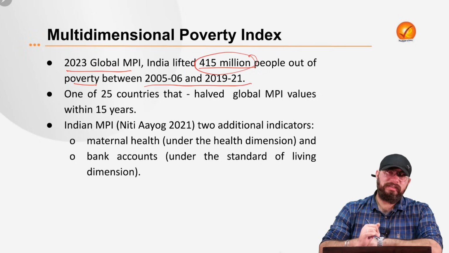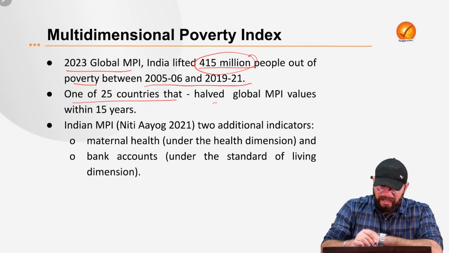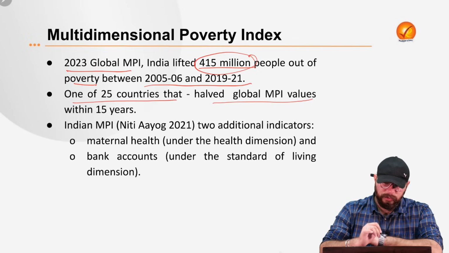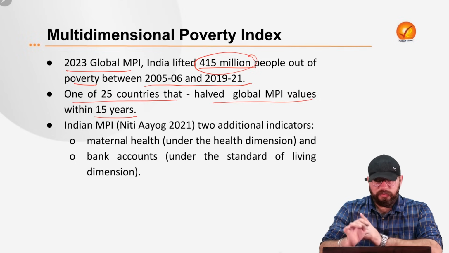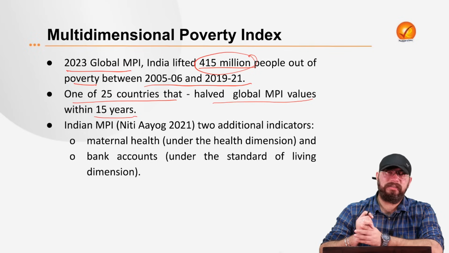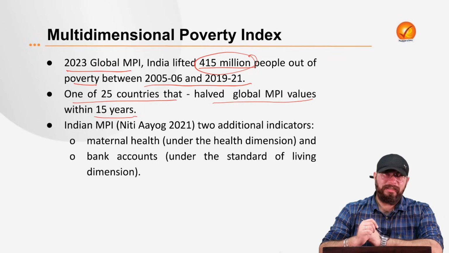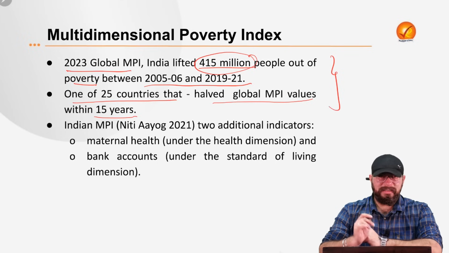It also says that India is one of the 25 countries that have halved their global multidimensional poverty index values within 15 years.